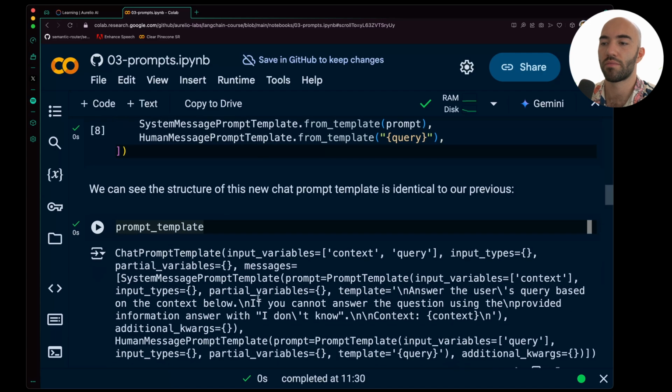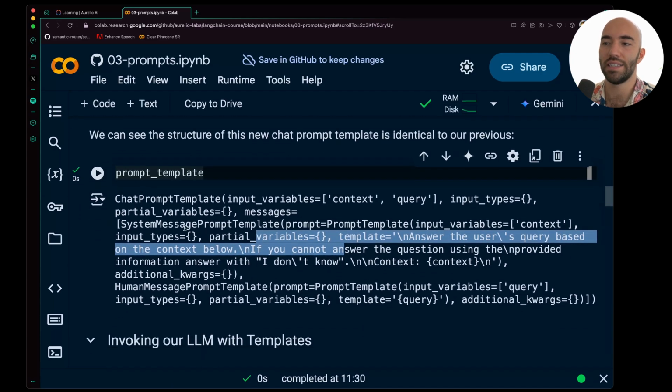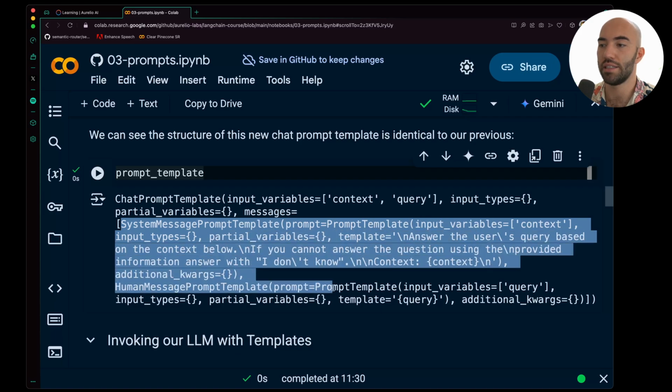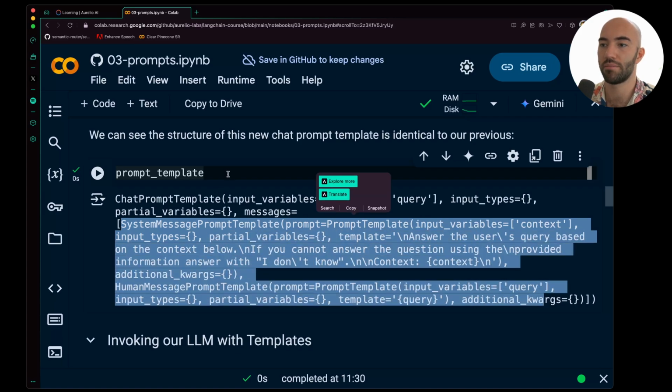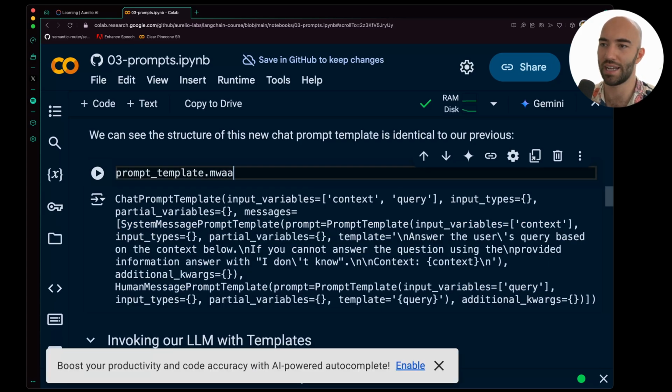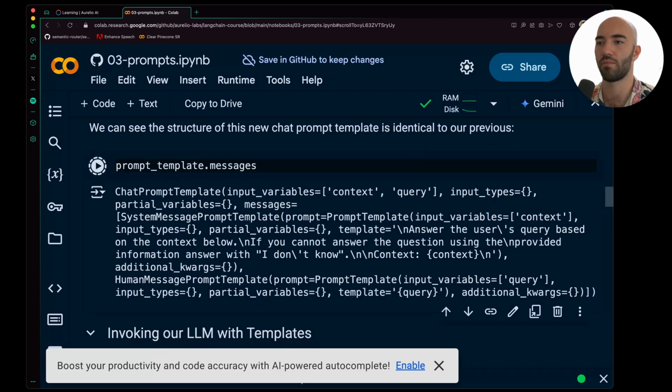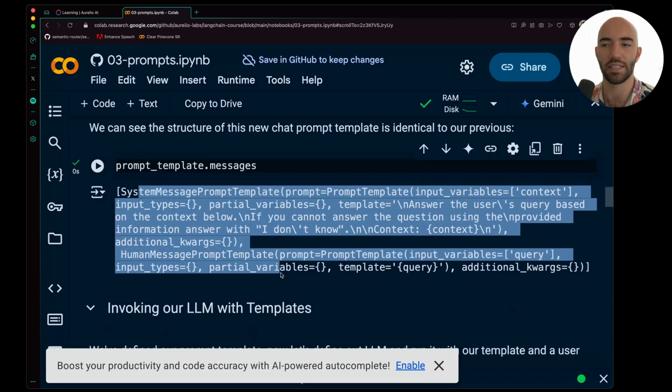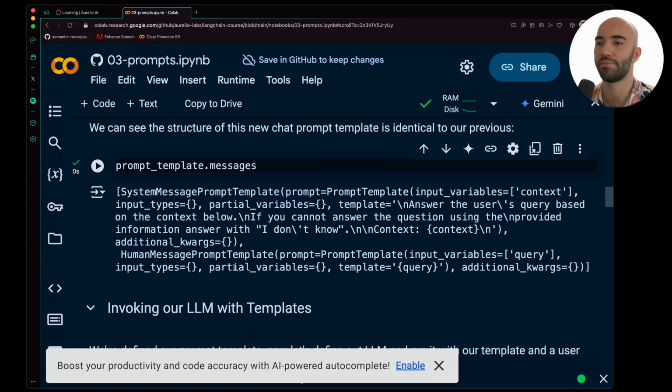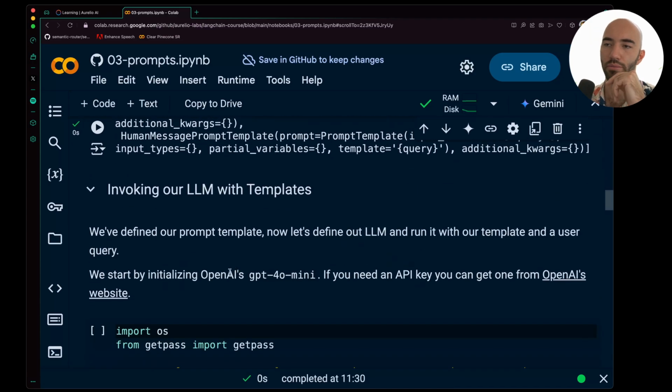Okay, so you can see again that this is exactly the same. Okay, with chat prompt template, and it contains this and this. Okay, you probably want to see the exact output. So it's messages. Okay, exactly the same as what I output before. Cool, so we have all of that.